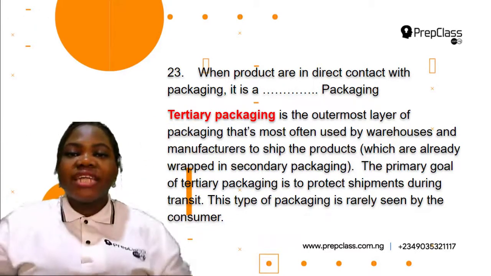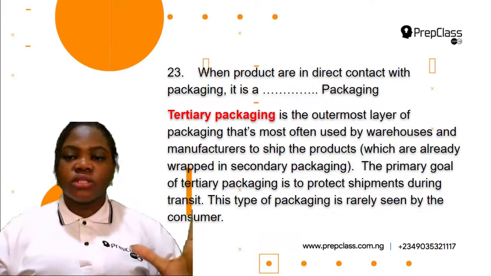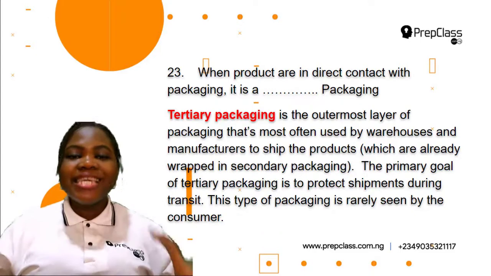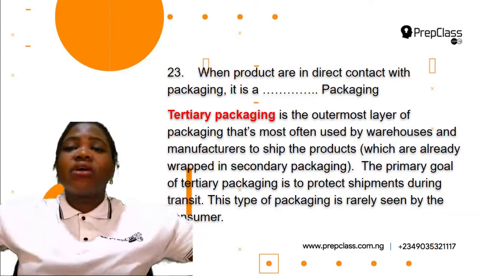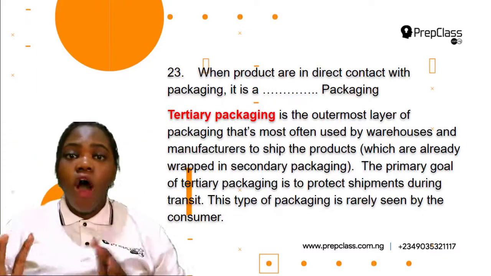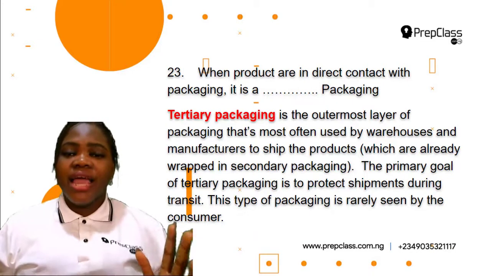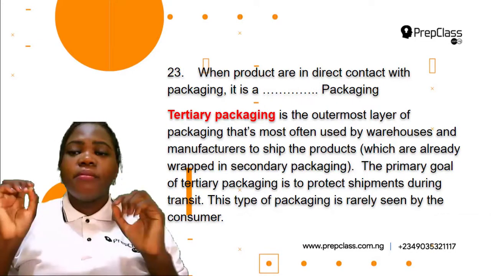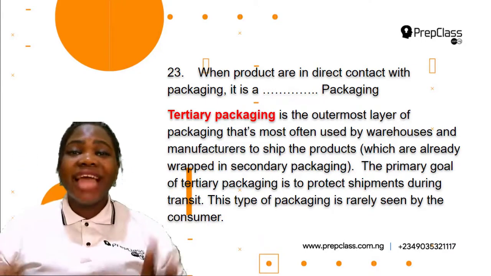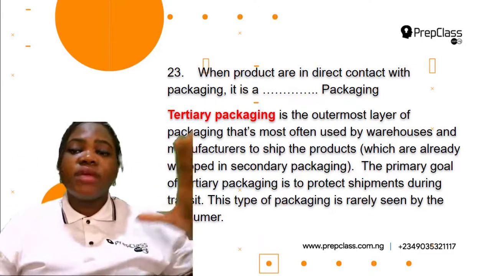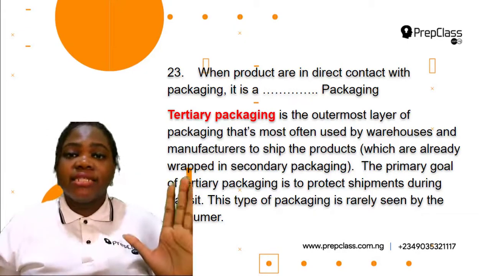Now, the packaging that is used to ship the product, that is used to transport this product from one place to another, is the tertiary packaging. So this could even be a bigger box that contains a lot of cartons of dish soap. Okay, so that is the tertiary packaging. And then the primary goal of this tertiary packaging is to protect the shipment. So when it is being transported from one place to another, it is protected.